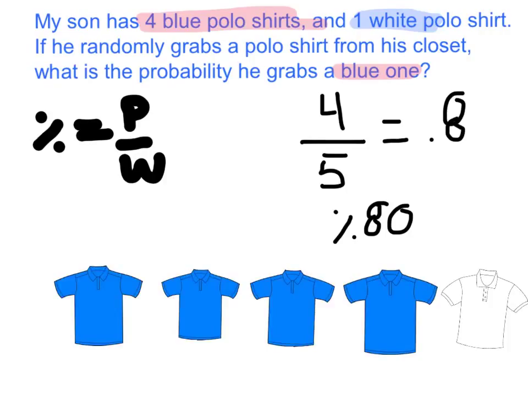So one more time, probability is a measure of the possibility of something happening. It's a comparison between the total amount of options and possibilities of an outcome compared to the amount of what we want to happen. So the higher the probability, the greater chances of that happening. And for our problem here, we had a high probability of 80%, and we have a great chance of choosing a blue shirt because there is only a 20% chance of us choosing a white one.